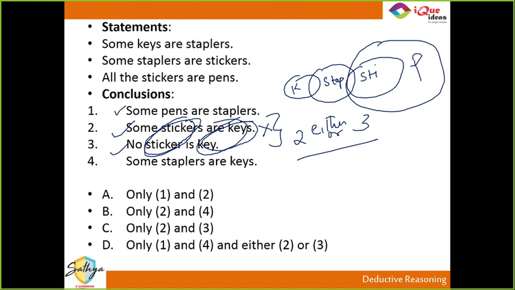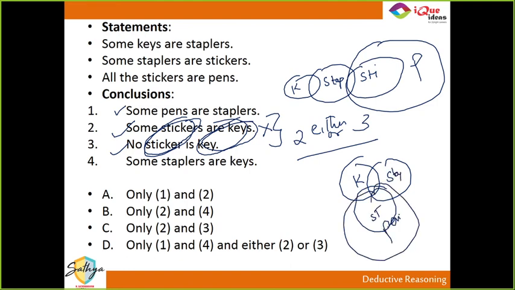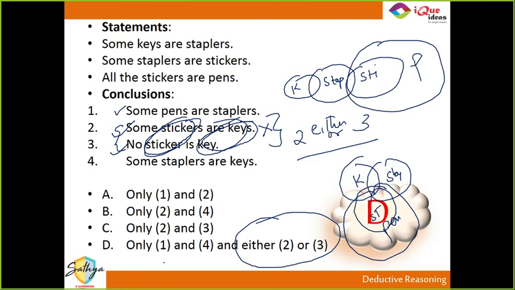See, in this diagram which I made, you are proving that no sticker is a key and you're disproving that some stickers are keys. But if you draw keys, staplers, stickers and pens like this, then you will prove some stickers are keys and disprove the other one. So the moment I see the options 2 and 3, I know this has to be either or, and in the answers only one option gives me either or. So I will not look further, just mark D as the answer and move ahead.